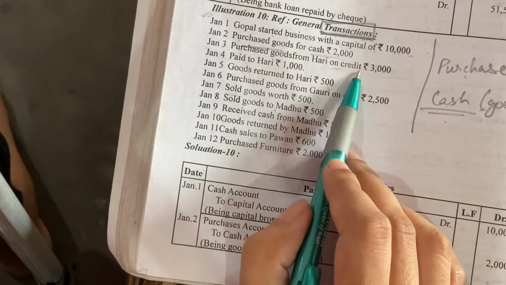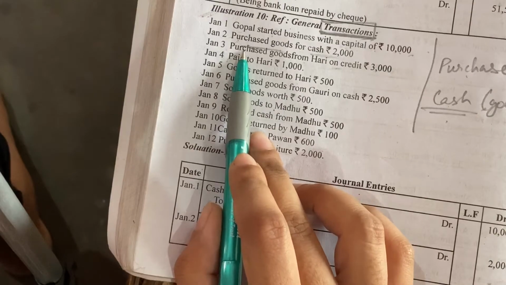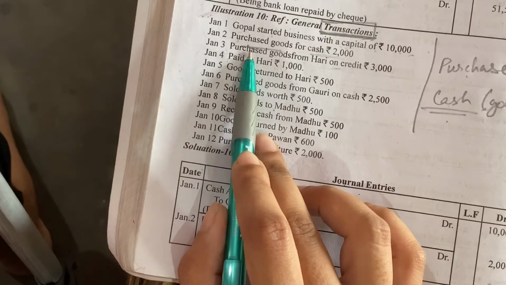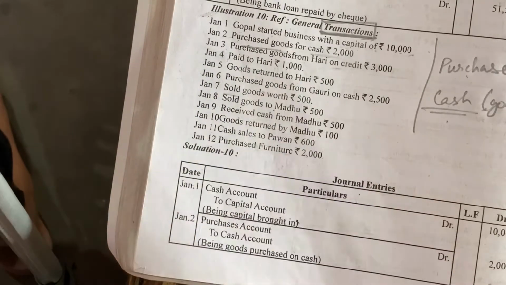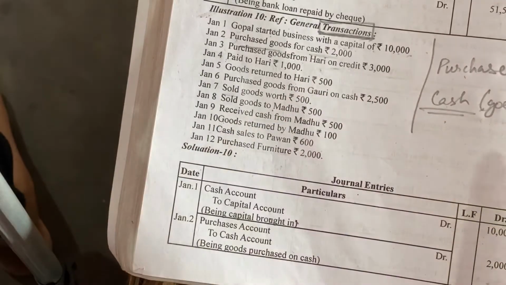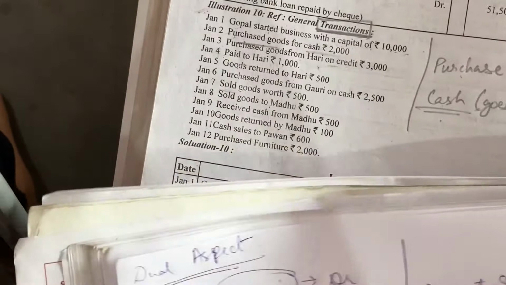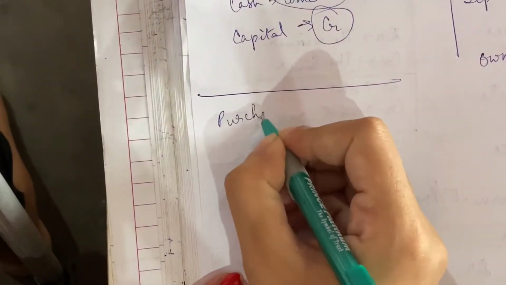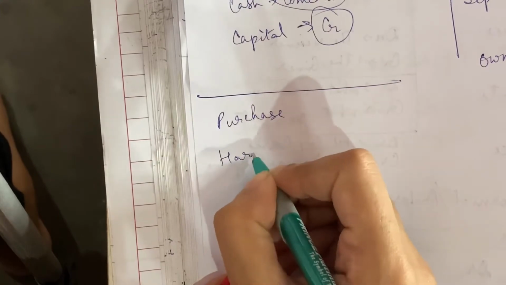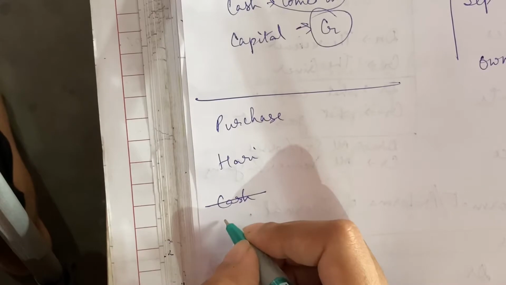Credit का मतलब होता है उधार. तो जब तुम purchase किया, so naturally goods are coming in, so you will debit purchase here. Okay, and then you have not given cash. Purchase तो किया पर cash नहीं दिया, उधार में सामान लाया, cash बाद में देगा. So here the second aspect, first aspect is purchase, second aspect is Hari. It is not cash.